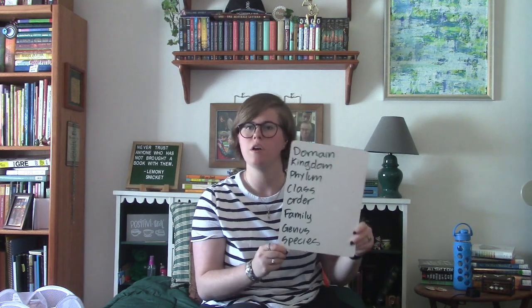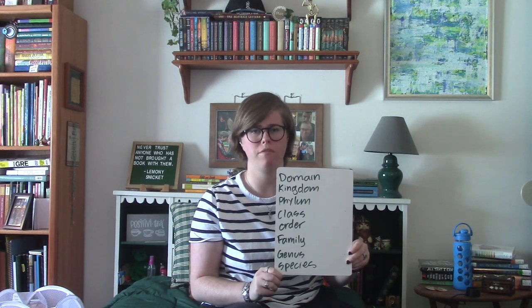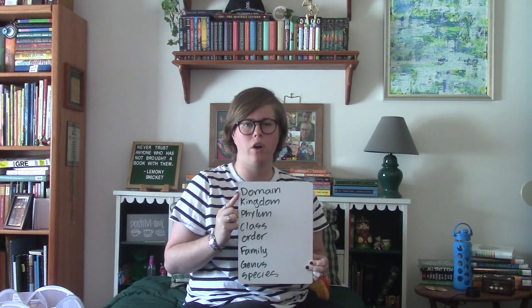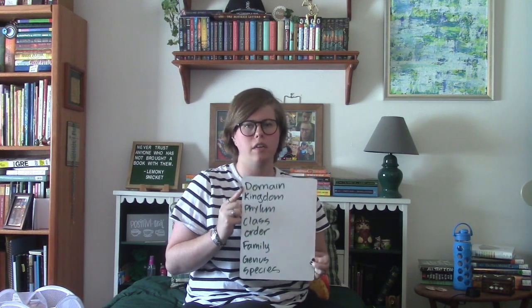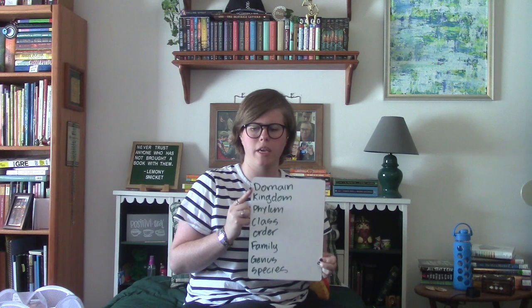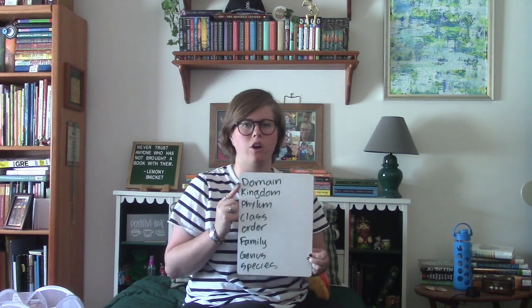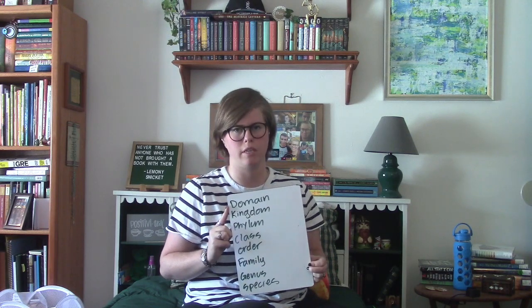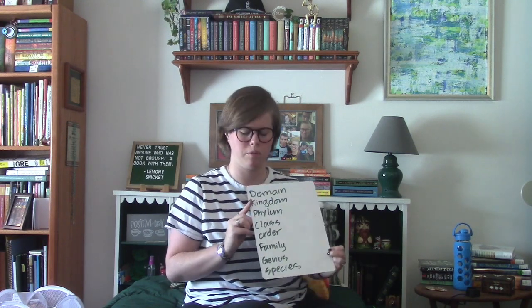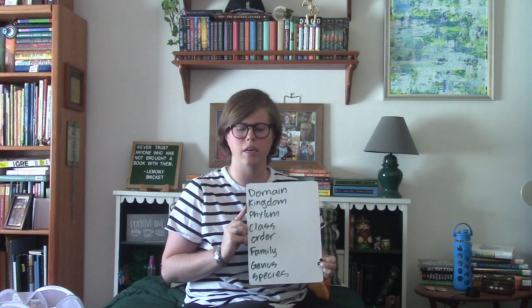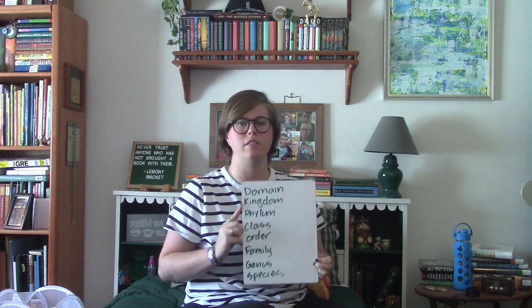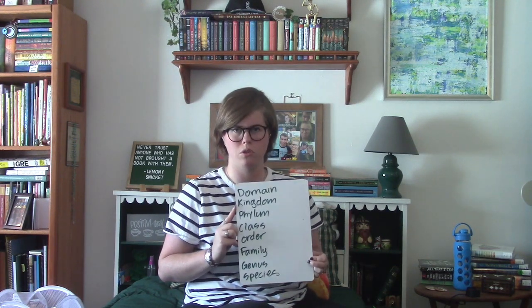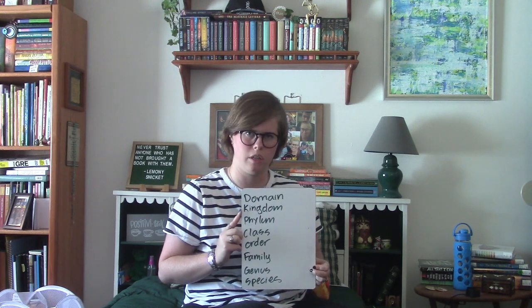In our address example, we only had a couple different levels in order for us to get to our final location. But as you can see, taxonomy has quite a few. So our first big category is domain. Domain tells whoever is reading the list of taxonomy if the organism is prokaryotic or eukaryotic. Prokaryotic meaning single-celled, eukaryotic meaning multicellular. So kind of what we talked about earlier. Our second level, kingdom, tells the reader if it is an autotroph or a heterotroph. So those 2 big categories that we also talked about earlier in the video.